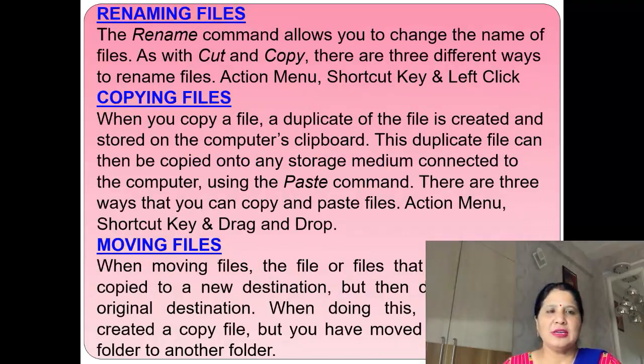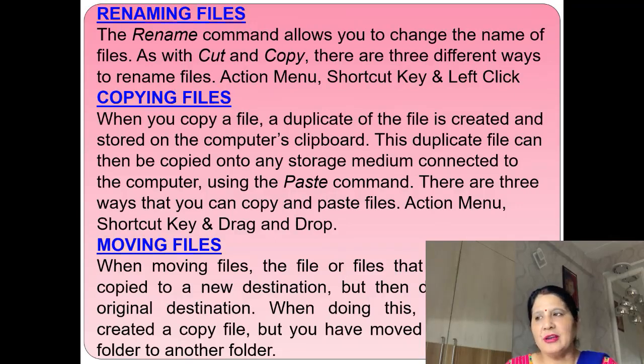Now these are the file functions which we will do on files. Renaming files. The rename command allows you to change the name of files. You can change the name of the file by the rename command. As with cut and copy, there are 3 different ways to rename a file. We can rename a file by the action menu, we can rename it by shortcut key, and we can rename it by left click of the mouse.